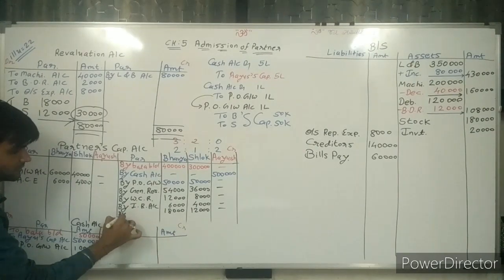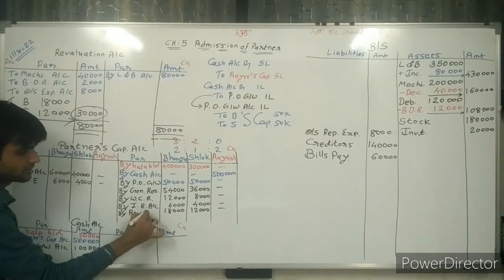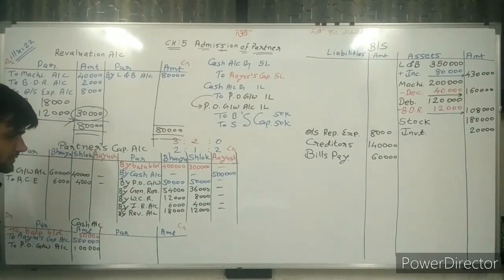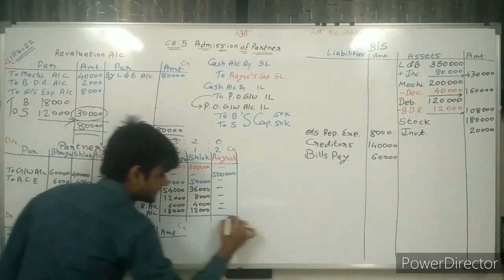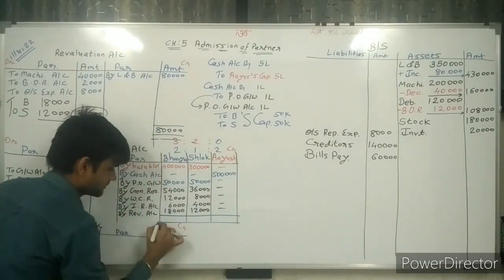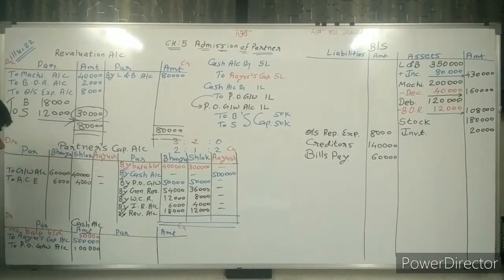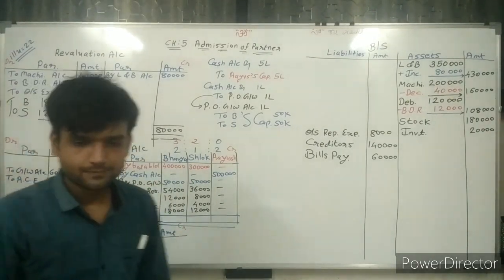Now, sir, revaluation account is closed. Now we are closing the Bhavya, Shlok and Ayush capital accounts. So make the total of this.